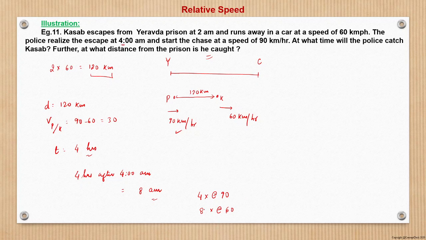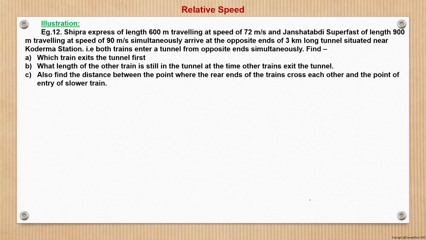Sorry, Kasab at 6 hours, 4 plus 2. So this becomes 360 kilometers. So basically after 360 kilometers, police catches Kasab. So this was a fairly easy problem. Now we will move to question number 12.